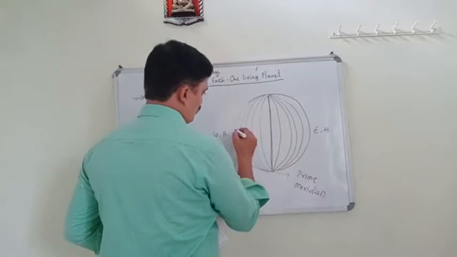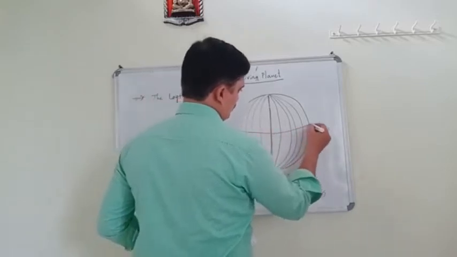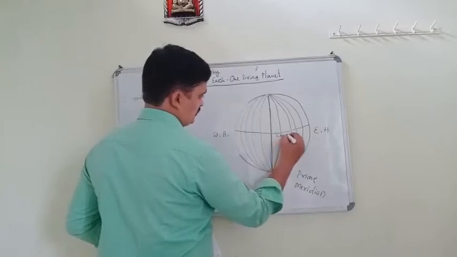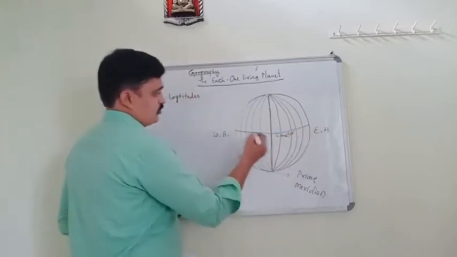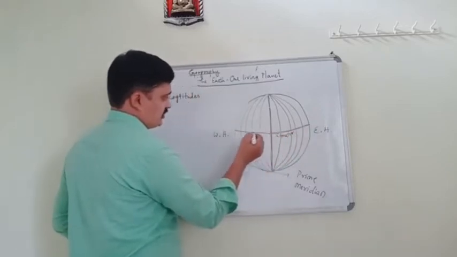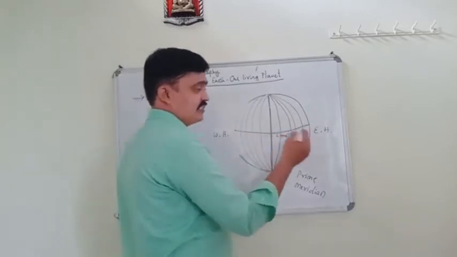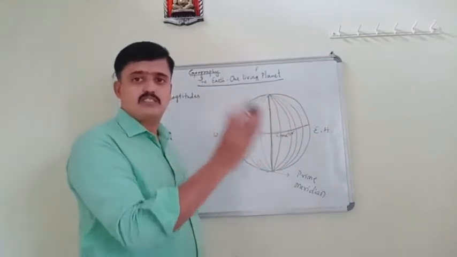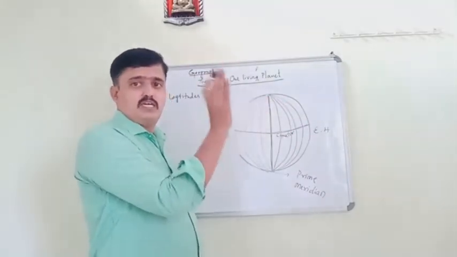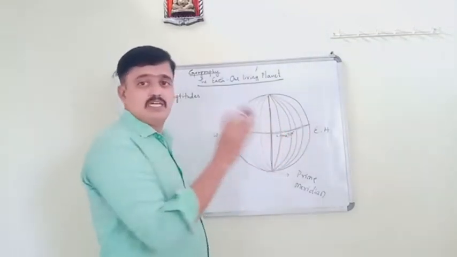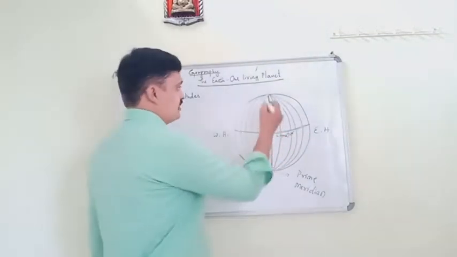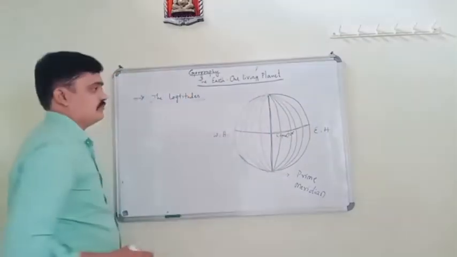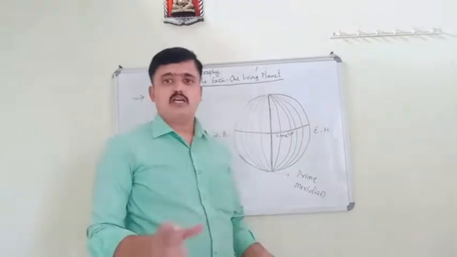In the middle of the globe, what is it called? This line we call the equator. It is the longest line among the latitudes, and it is also called a great circle. But here we are going to learn longitudes. In this class we are going to learn longitudes.